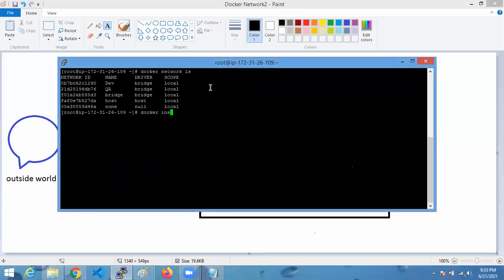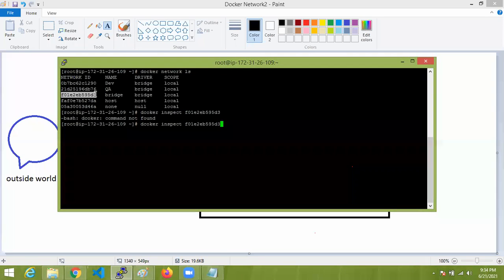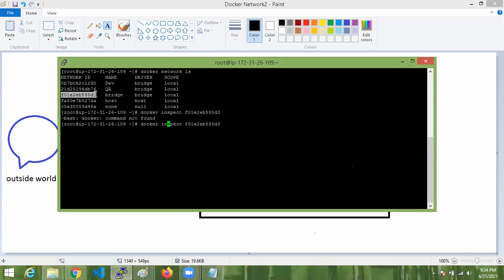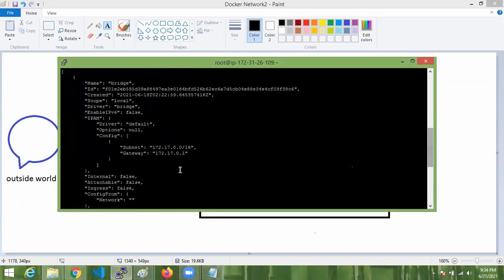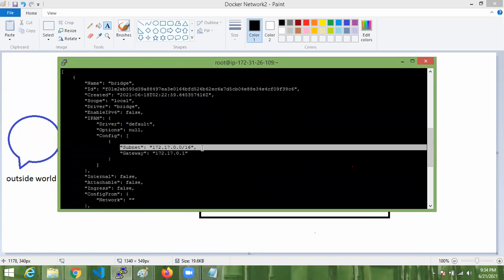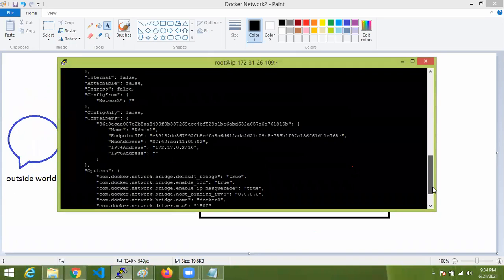Docker inspect. If you observe bridge, I'm selecting bridge type of network. Docker, spelling mistake. Now see here. For this bridge type of network, there is a subnet, network address, default gateway, all those things.